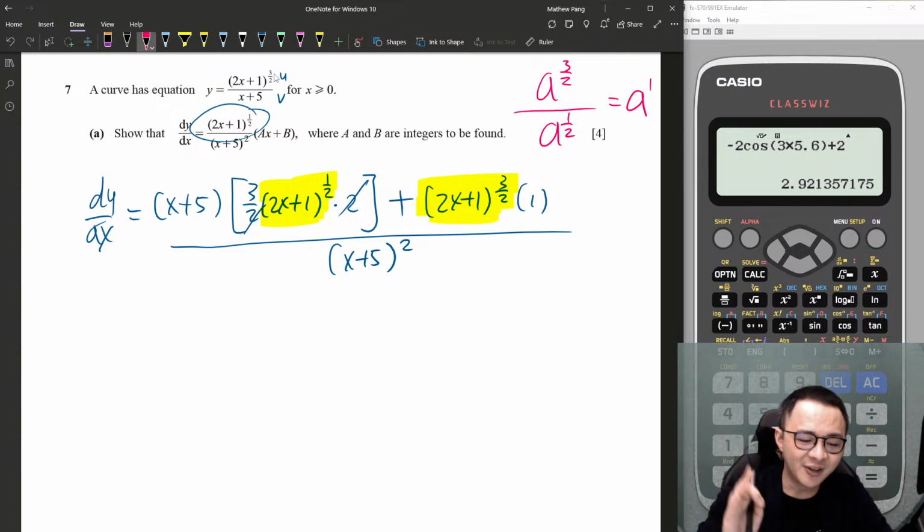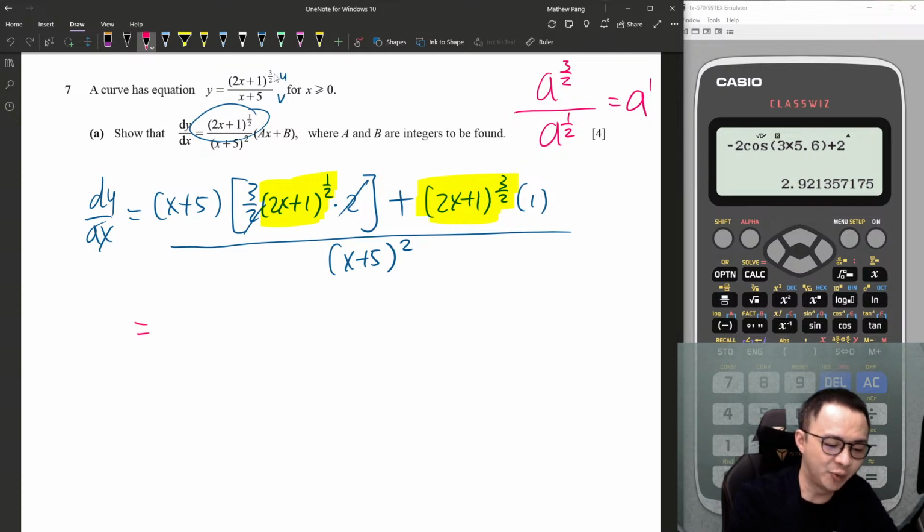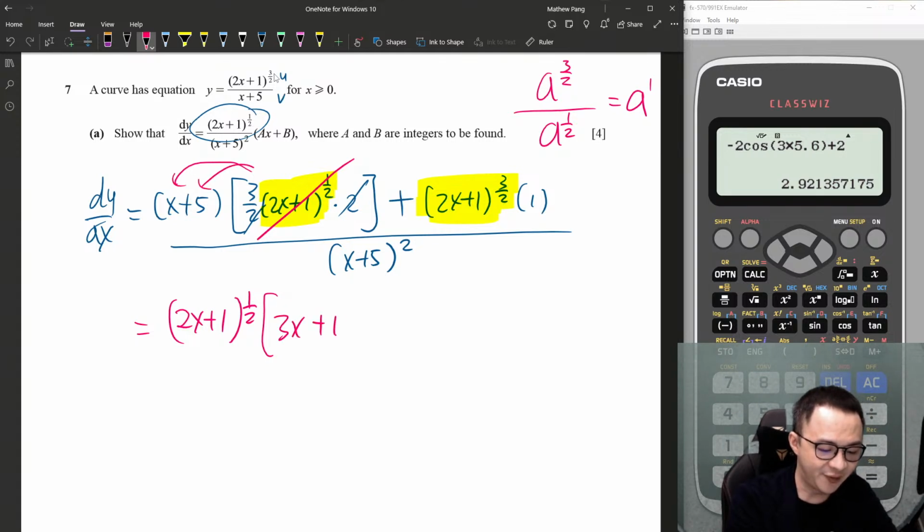So based on this logic, now I will do the factorization. This is (2x+1) power half. I take out from the first one, then what I left in the first one is 3 multiplied by both of these, I get 3x plus 15.